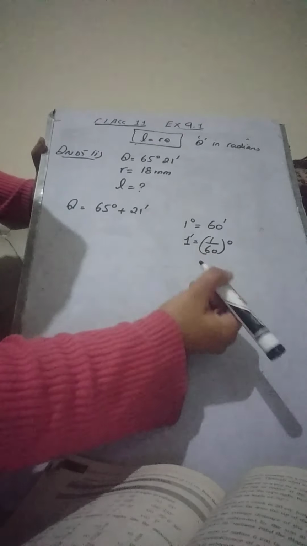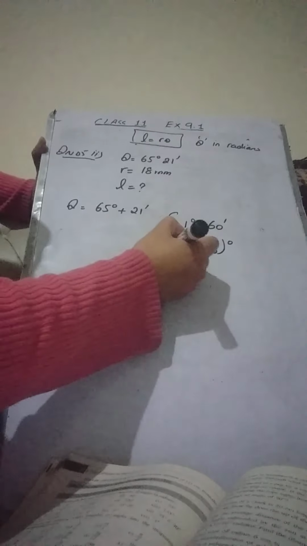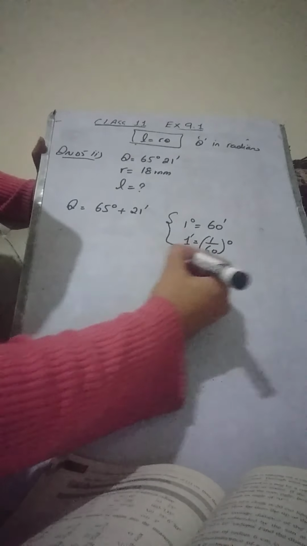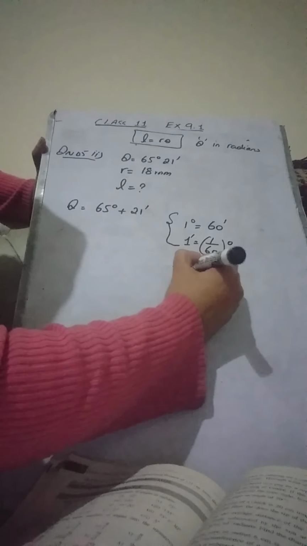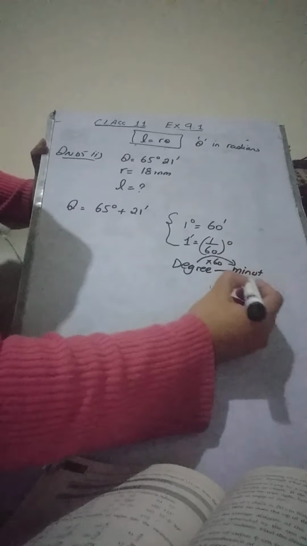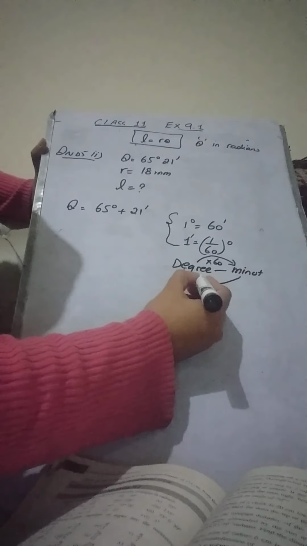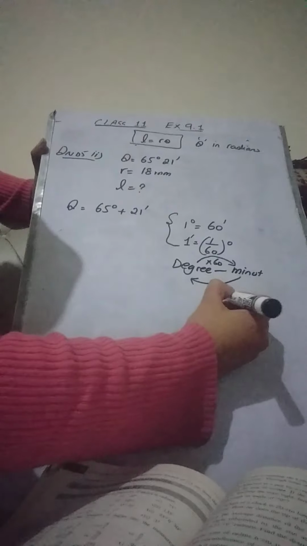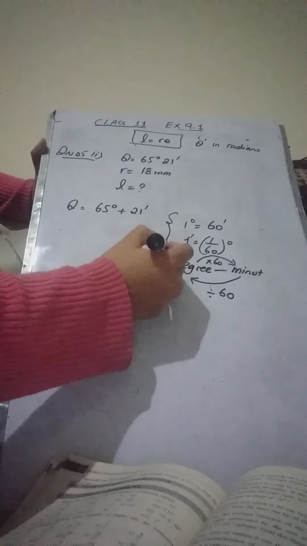Or if you don't want to remember this, just simply remember that whenever we want to convert degrees to minutes, you just multiply by 60. Or if you want to convert minutes to degrees, then you divide the number by 60. It will be enough to remember this.